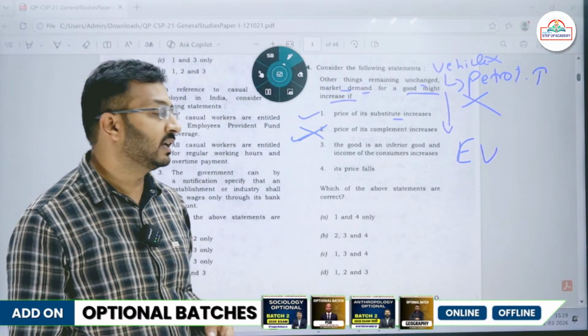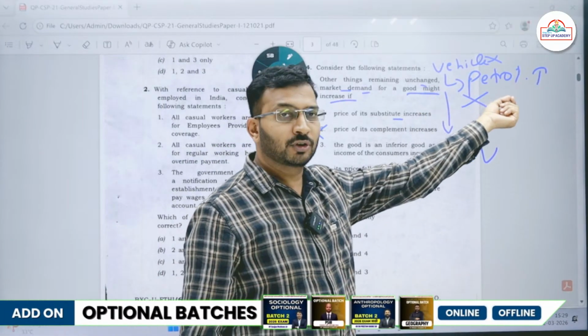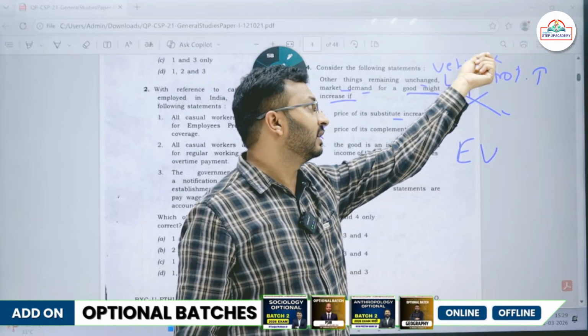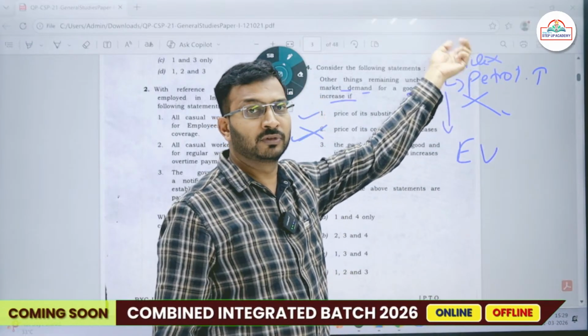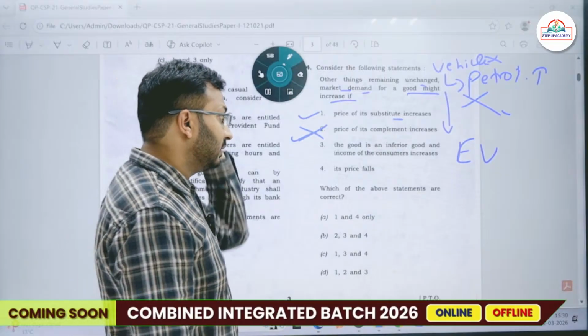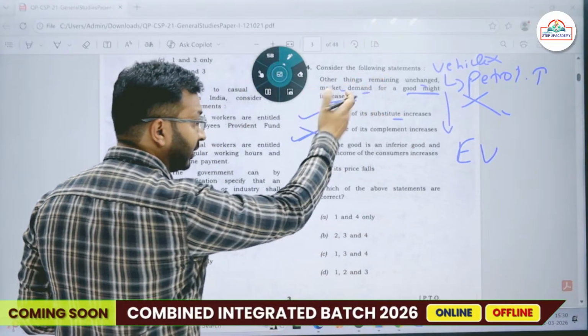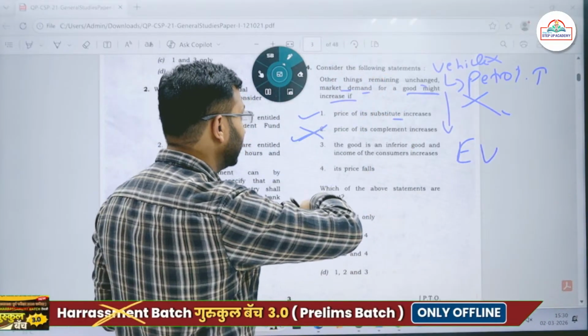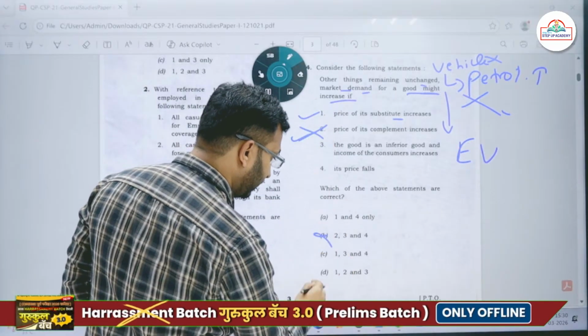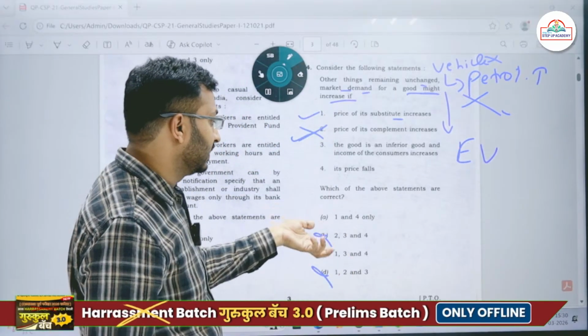Option two becomes incorrect. Okay, because if the price of the complement good is increasing, then in that case the demand of this particular good will decrease. Okay, so let's try to work upon elimination. Always try to directly jump to the elimination. So 2 gaya, okay, so I know 1 is absolutely correct.